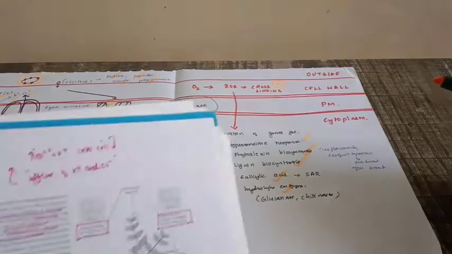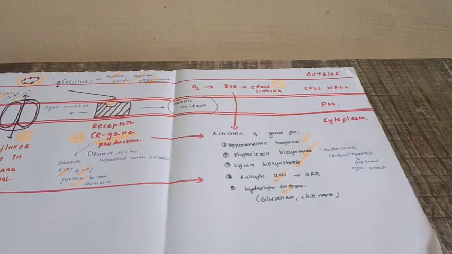Salicylic acid biosynthesis is involved in systemic acquired response. What is meant by systemic acquired response? So there is a plant and there is an attack of infection by a pathogen on the plant, and that plant survives the infection. It will develop an increased resistance to subsequent attack by the same pathogen. It's just like the vaccine concept. You give a vaccine, which is a dead form of the microorganism. After a few years, when the same microorganism enters our body, the memory response will be activated and it will produce a resistance mechanism. This is systemic acquired response, that is SAR.